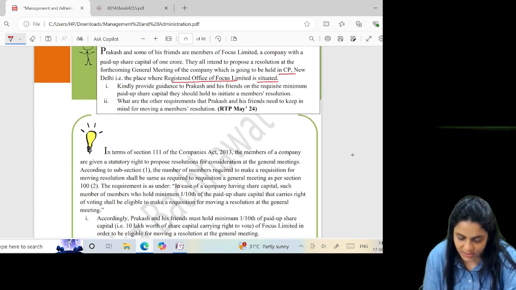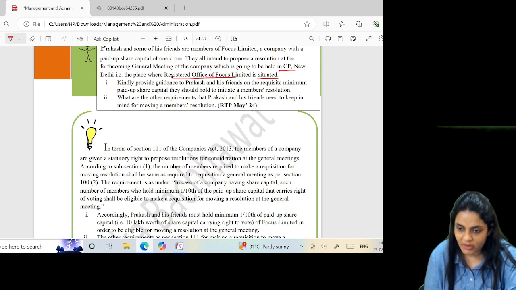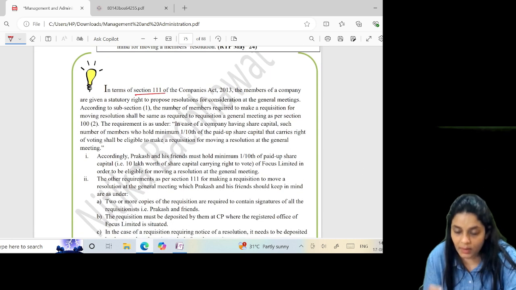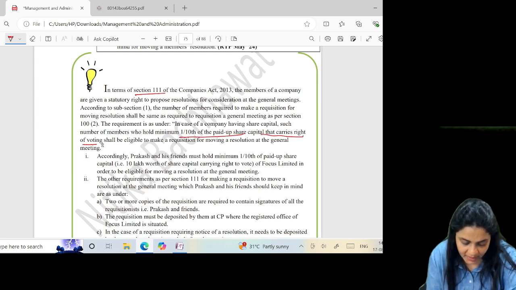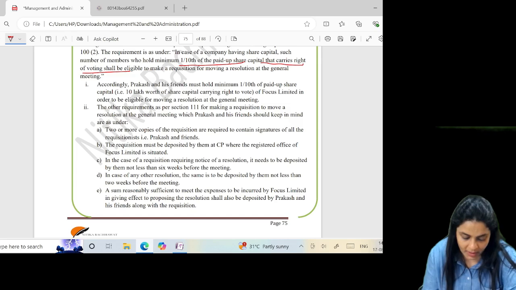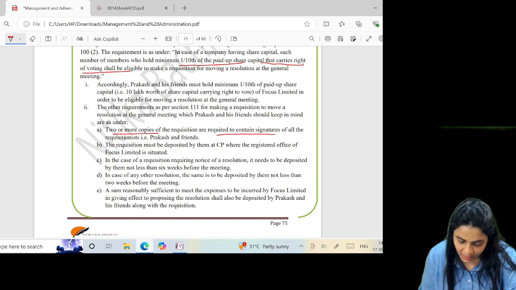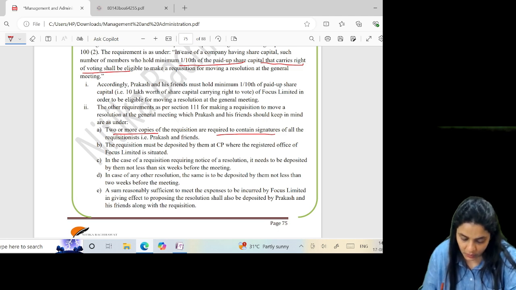So, if it's members circulation resolution by past circulation, that is under section 111, how many can request? 1/10 of the paid up share capital that gives them a right to vote. What are the points to be remembered here? The points to be remembered are two or more copies of the requisition are required to be signed, and they must contain the signature of all the requisitionists.